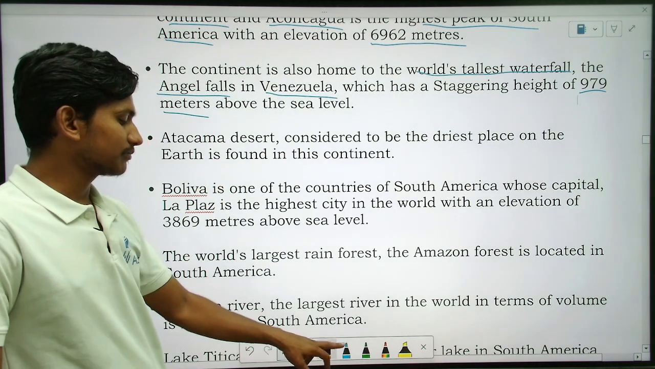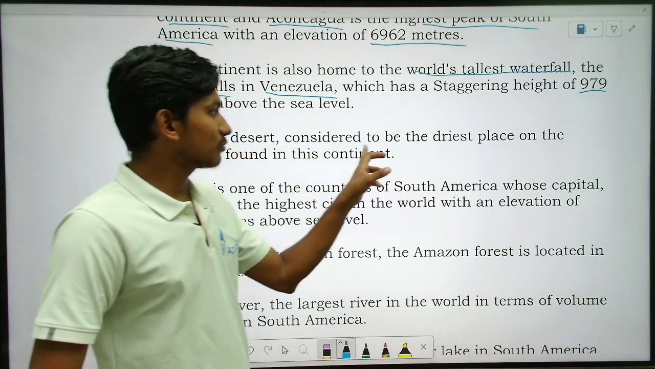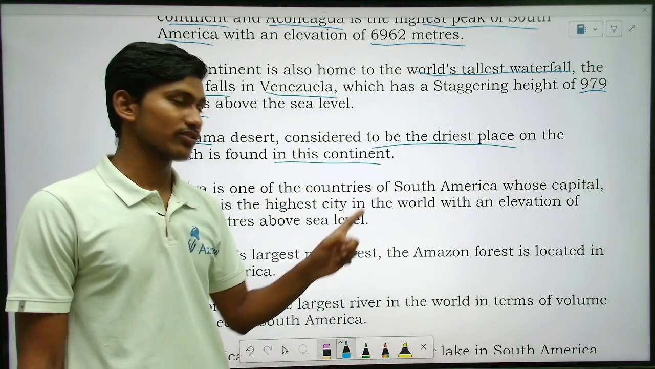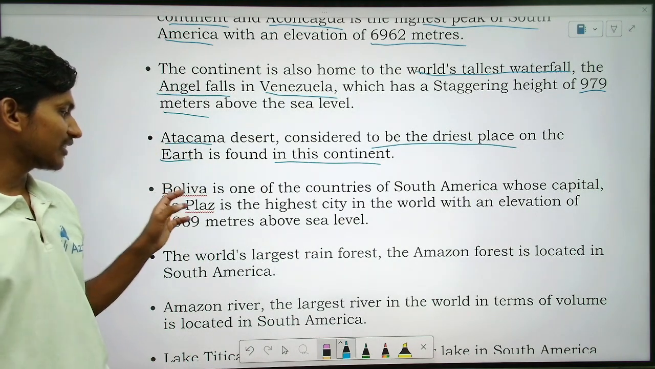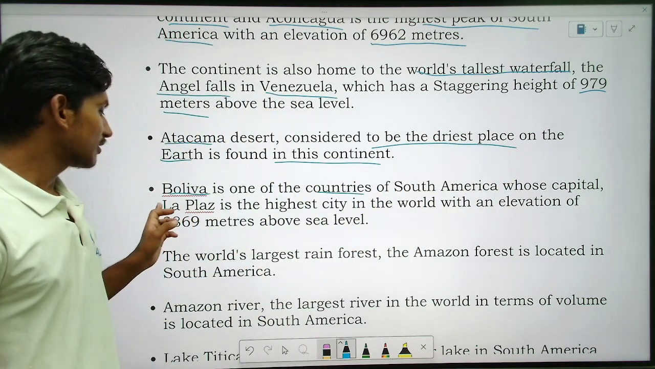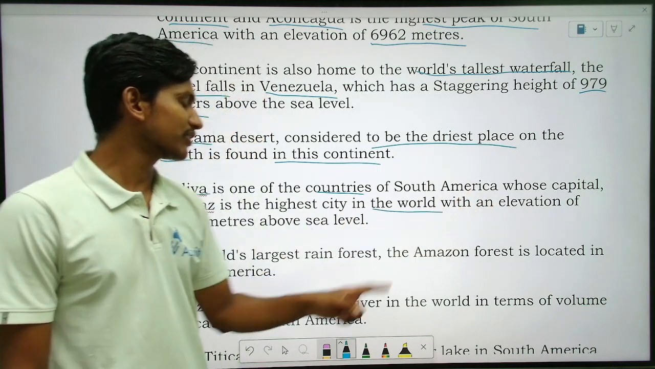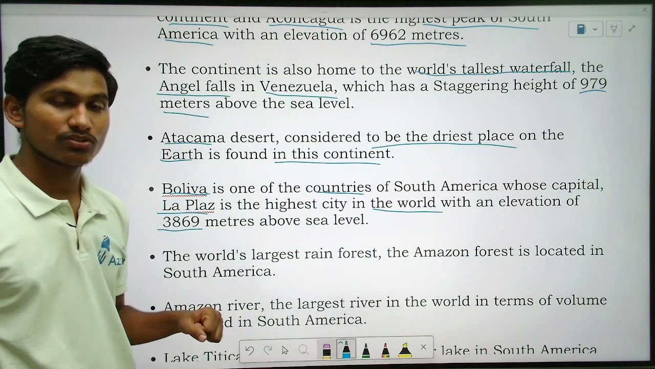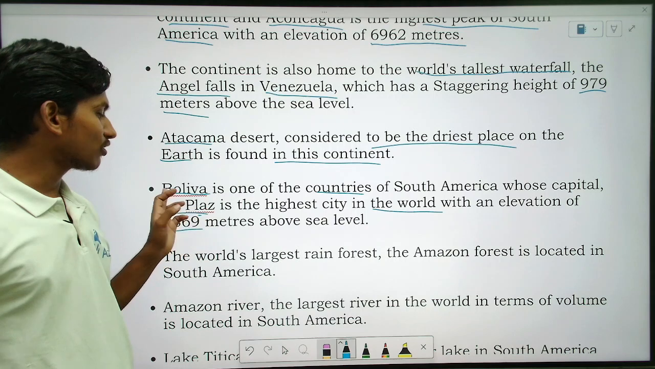It is situated in South America. Okay, so the Atacama desert, considered to be the driest place on the earth, is found in this continent. So which desert? Atacama desert. Bolivia is one of the countries of South America whose capital La Paz is the highest city in the world with an elevation of 3869 meters above sea level. So which is the highest capital above sea level? That is La Paz of Bolivia.